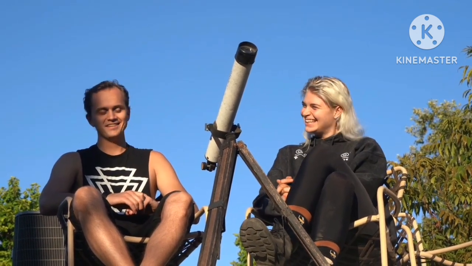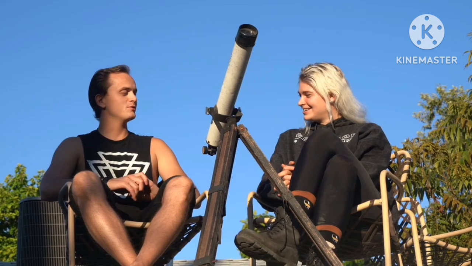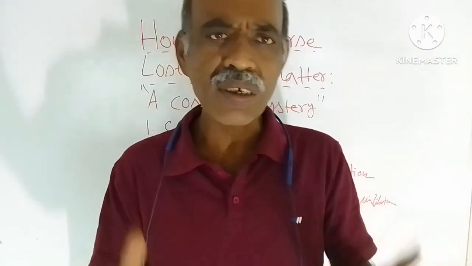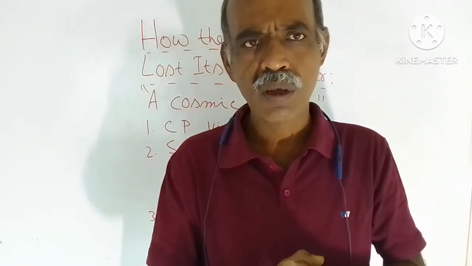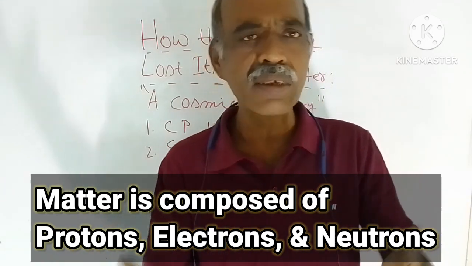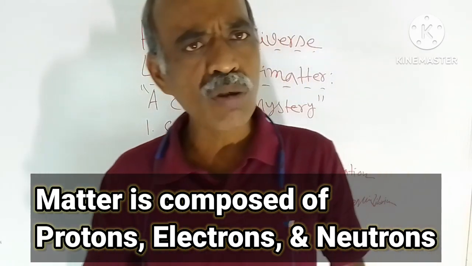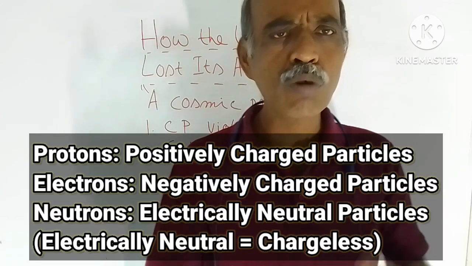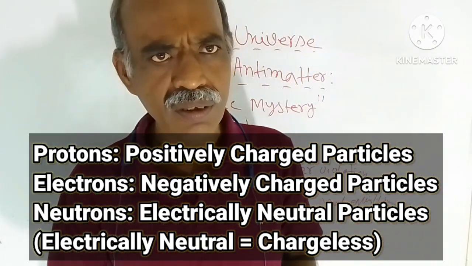We know the properties of antimatter, we know the difference between matter and antimatter. They are just opposite in their characters. Okay, you have an idea about matter, and what is antimatter? I think you have this idea also. Matter means it is composed of mainly protons, electrons and neutrons. Neutrons are chargeless. Protons and electrons are charged particles. Protons have positive charges and electrons have negative charges.